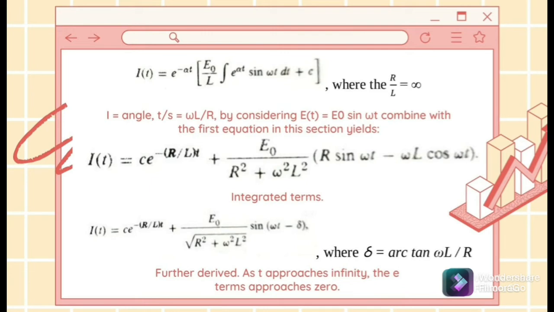Integrating it by parts gives the second term, and this can be further derived as the last equation. As t approaches infinity, the exponential term tends to approach 0. This means that after a sufficiently long length of time, the current achieves almost harmonic oscillations.